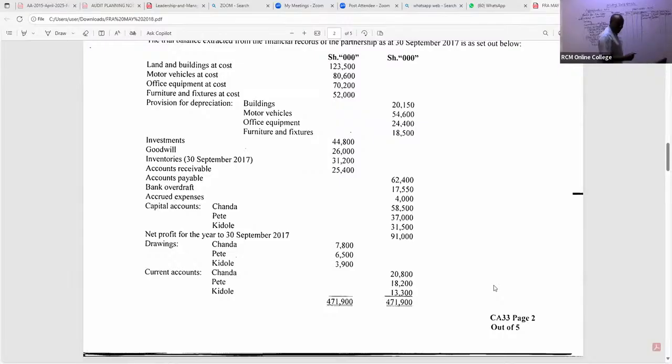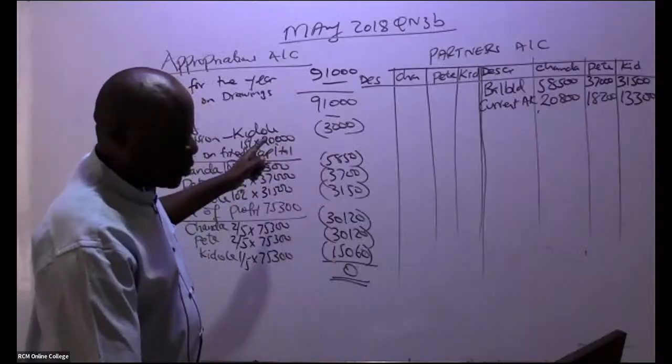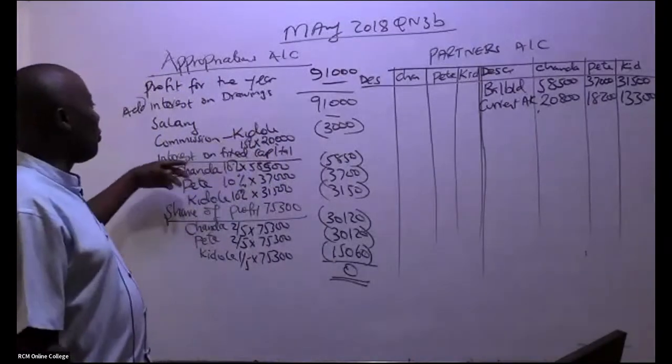2,800. We have in this case 18,200. So we have 18,200. We have in this case, ladies and gentlemen, 13,300. Is there any other thing in this case that we can post quite fast? So remember, now we have our appropriations account here that I would want to rub. This appropriation account will be able to show so many things.